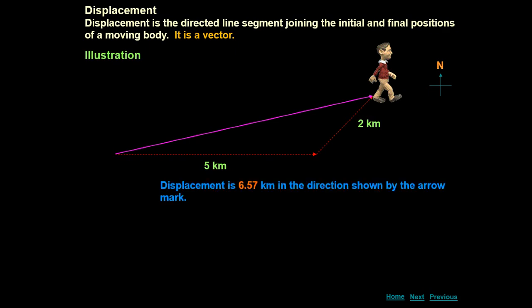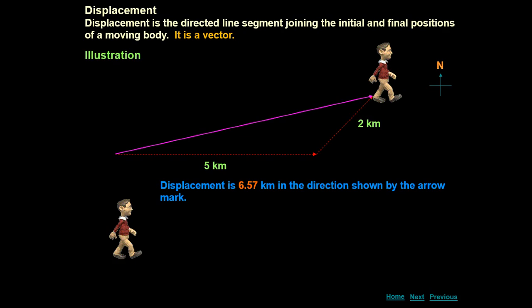If you measure the length of this line with a scale, it is 6.57 kilometers in the direction shown by the arrow mark. So here the displacement is not 7 kilometers. Displacement is the length of the straight line we have joined, the straight line joining the initial and final positions of the person.